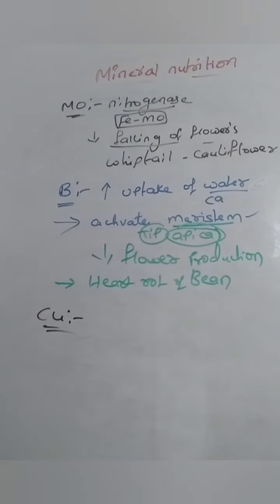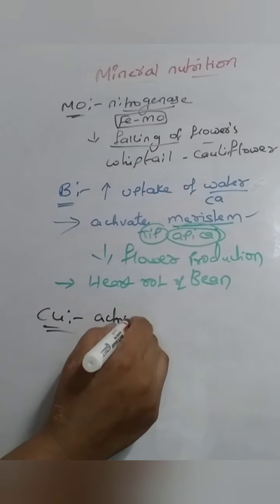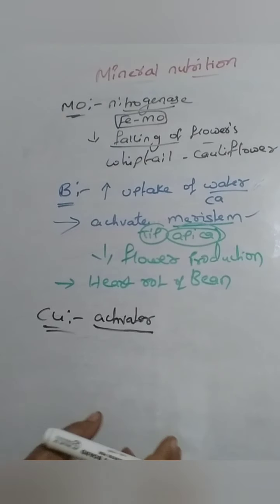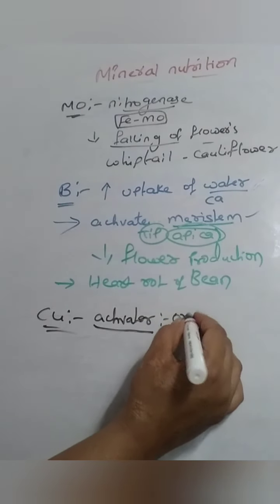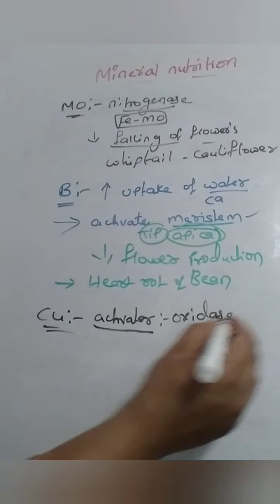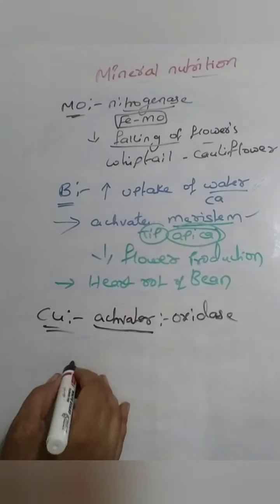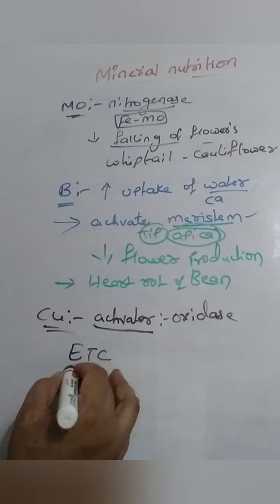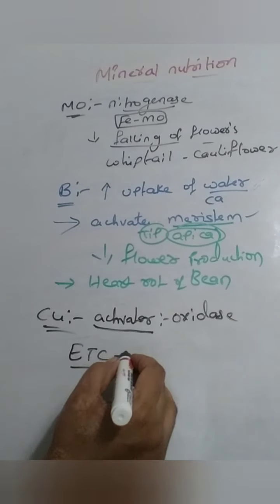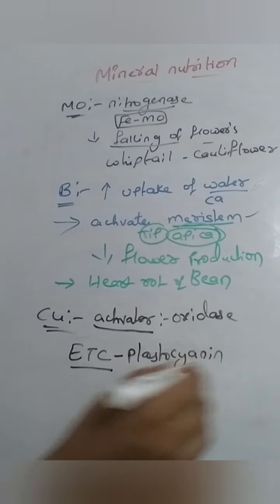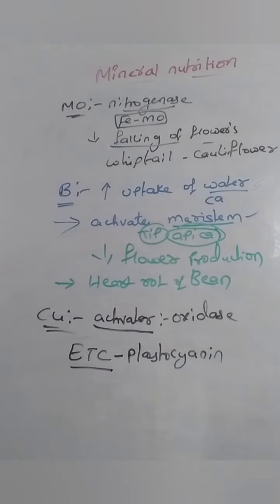Copper is also an activator. That means it will increase the activity of enzymes. It is an activator of the oxidase enzyme. Also, it is present in the electron transport chain, as plastocyanin. It acts as a mobile carrier component.